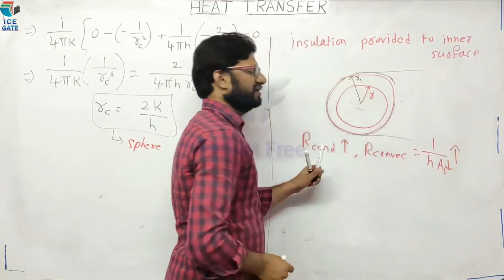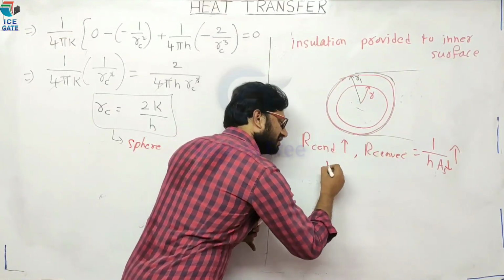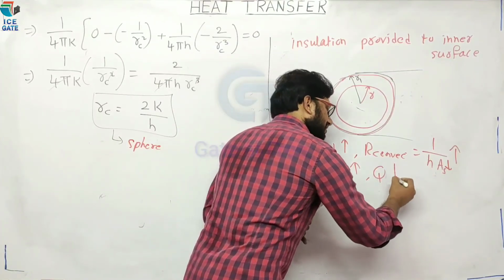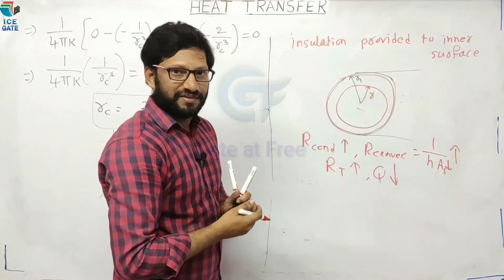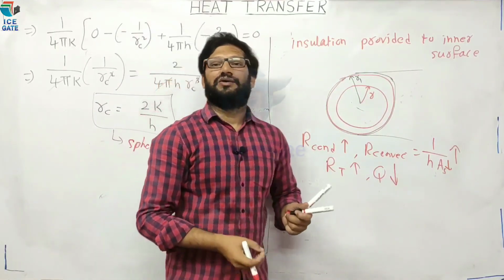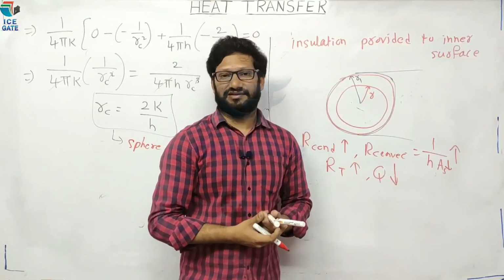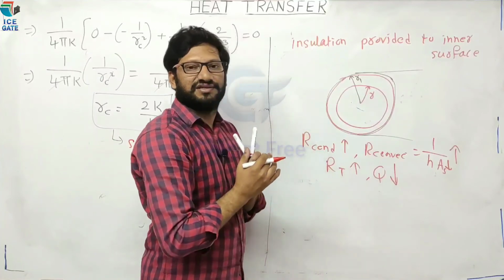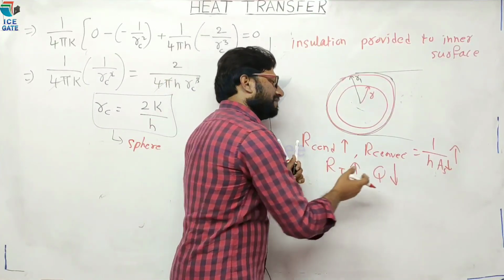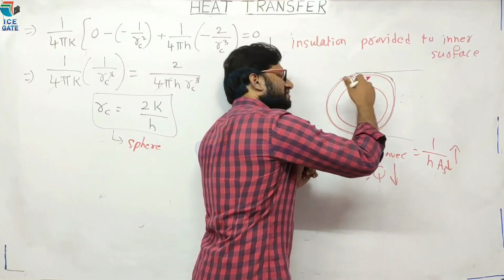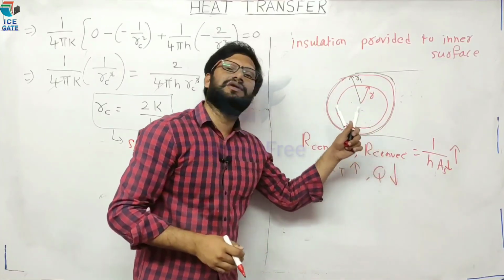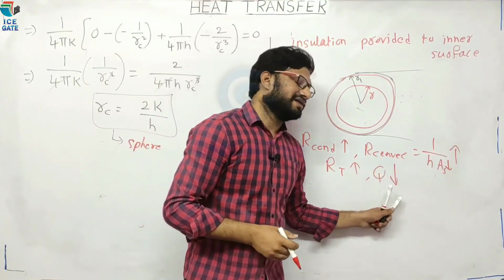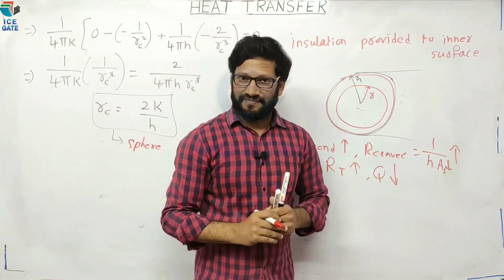Now both resistances are increasing, therefore total resistance increases and rate of heat transfer decreases. So in this case, no need to check the critical thickness of insulation. Why? Because when we provide insulation to the inner surface, the inner surface area is decreasing, and both convective and conductive resistance are increasing. Therefore, the total heat transfer decreases. Hope you understood.